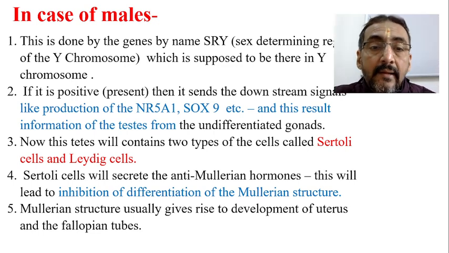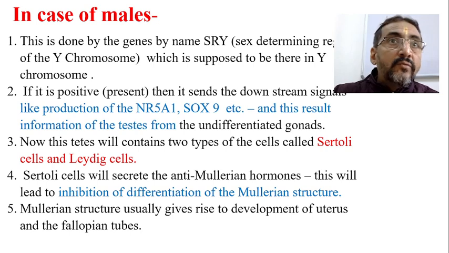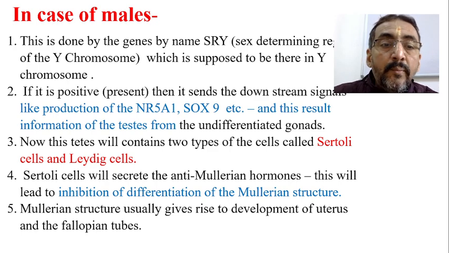In the fetus, when it is developing embryologically, all the possibilities are open. It may get converted into the Mullerian duct or Wolffian duct.